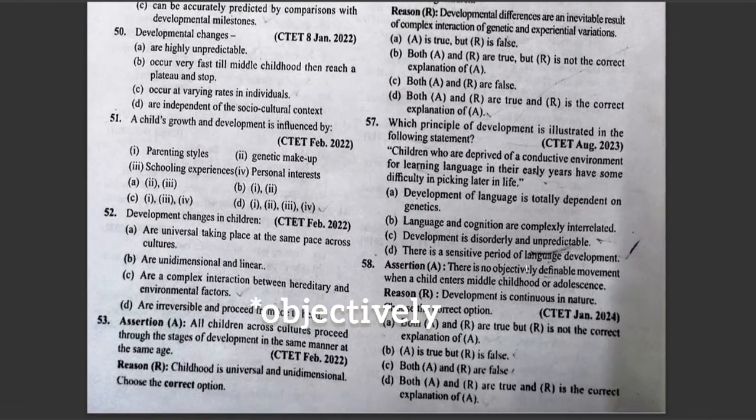Assertion: There is no subjectively definable moment when a child enters middle childhood or adolescence. Reason: Development is continuous in nature. Choose the correct option. A. Both A and R are true, but R is not the correct explanation of A. B. A is true, but R is false. C. Both A and R are false. D. Both A and R are true, and R is the correct explanation of A. Yes, the correct answer is option D.